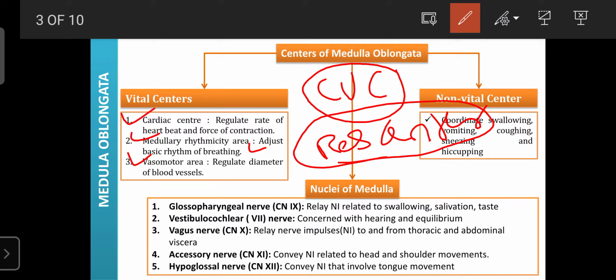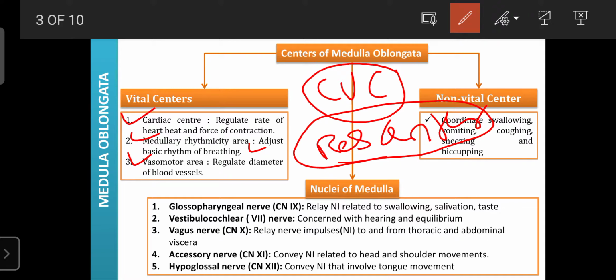It is one part of the medulla oblongata, and this vasomotor area mainly consists of two areas, the vasoconstrictor area and the vasodilator area. The vasodilator area helps to increase the diameter of the blood vessels, and the vasoconstrictor area helps to decrease the diameter of the blood vessels. With the help of these two areas, the medulla oblongata is involved in the regulation of blood pressure by adjusting the diameters of the blood vessels.